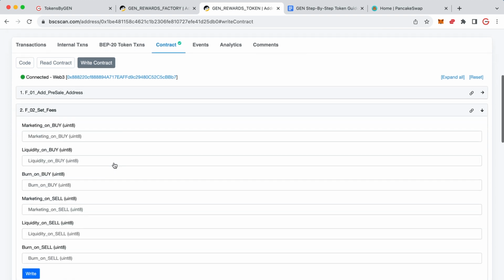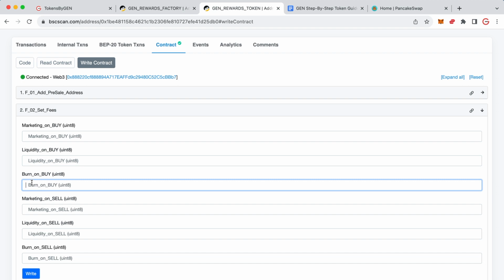Next step is to set your fees. So you can set your fees for marketing, liquidity and burn on the buy and marketing, liquidity and burn on the sell. If you've got a reflections or a BEP20 reward contract, you'll have another option in there for the rewards as well. Now the total can't be more than 15 for buys or for sales. And remember, on this particular token, we got a 5% gen reward. So that's included in the 15. So these 3 numbers need to be 10 or less in total.